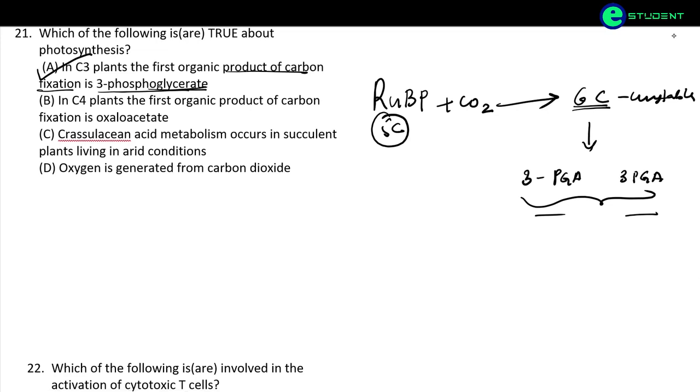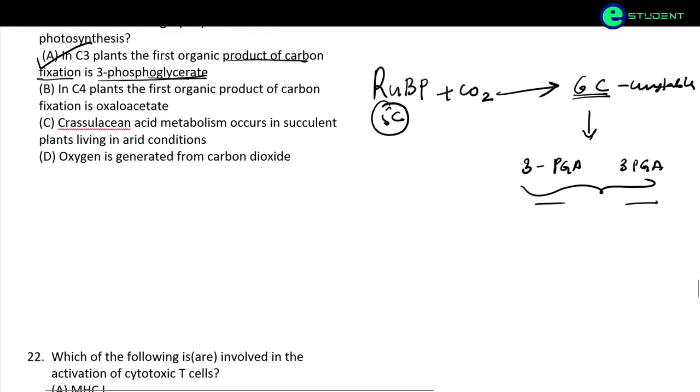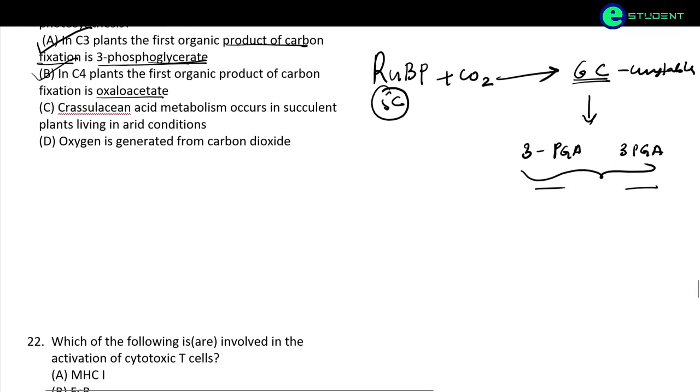In C4 plants, the first organic product of carbon fixation is oxaloacetate. Yes, this is also the correct option. C. Crassulacean acid metabolism occurs in succulent plants living in arid conditions. So what are arid conditions? Arid conditions are places where there is less availability of water and high temperature.